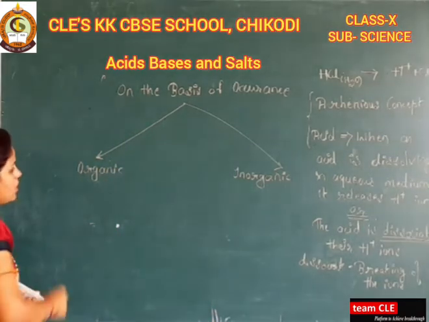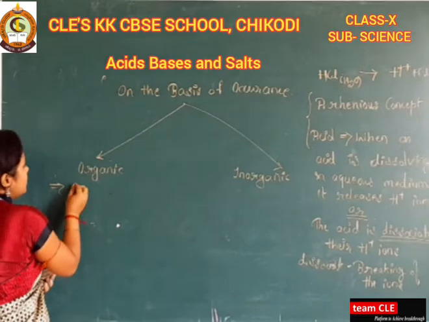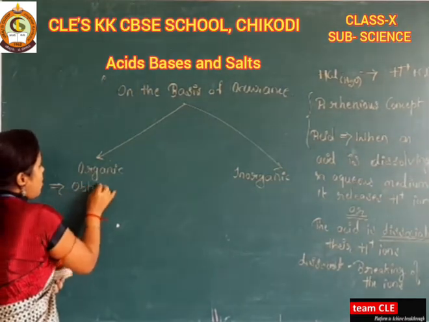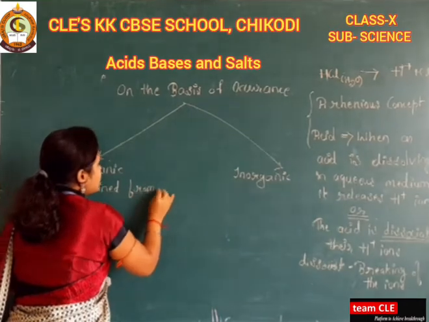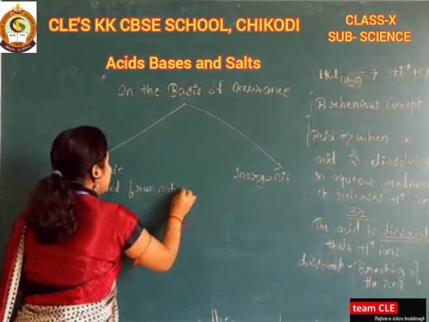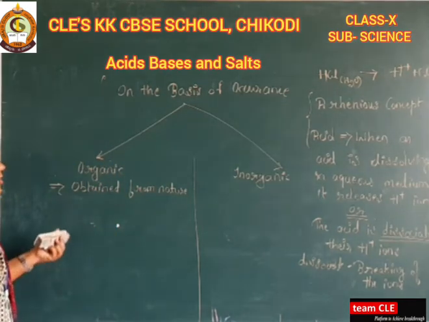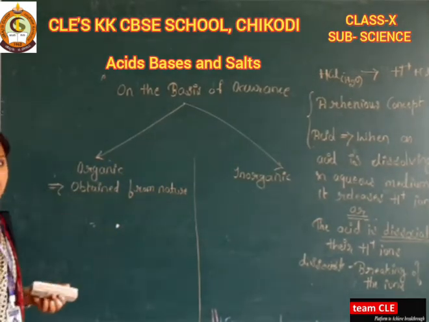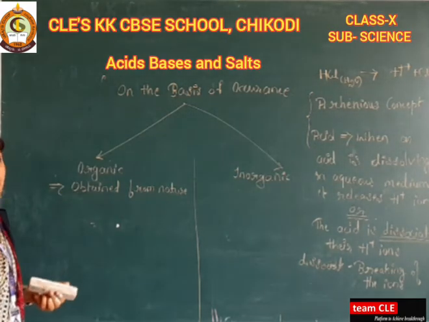When we are talking about organic, it means obtained from nature. Usually the substance which we obtain from nature is called organic. So these acids we can obtain from nature.